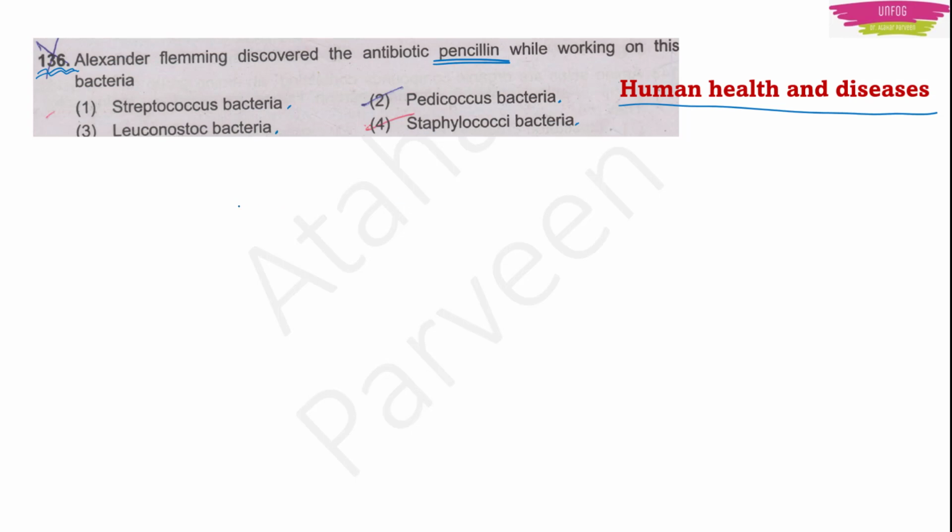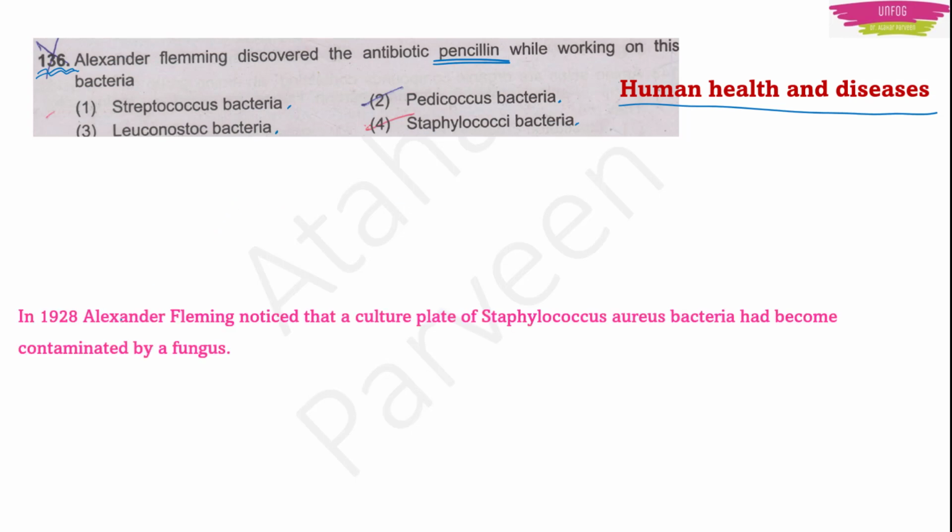How did this happen? Alexander Fleming, in the year 1928, was investigating and studying this bacteria named Staphylococcus aureus. If you don't know, this bacteria is actually a pathogen. Pathogen means it is dangerous to our body. But it is not extremely deadly. It can cause some minor skin infections. Some small infections can be caused by this bacteria. The name of this bacteria is Staphylococcus aureus.